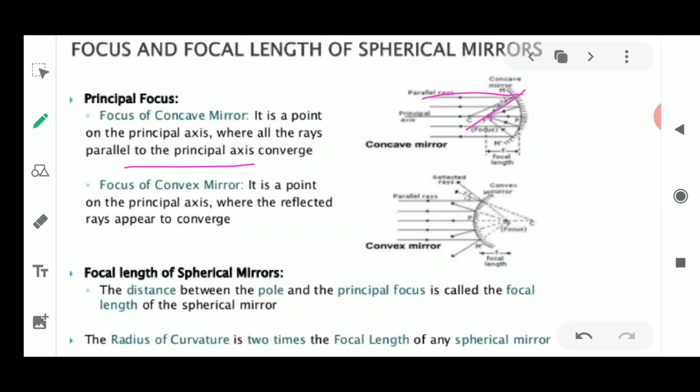When all the light rays meet at a single point on the principal axis, that point becomes the focus, in the case of the concave mirror, the converging mirror. This word converging comes from this property of the concave mirror: the light rays parallel to the principal axis fall at one single point, and that point becomes the focus.